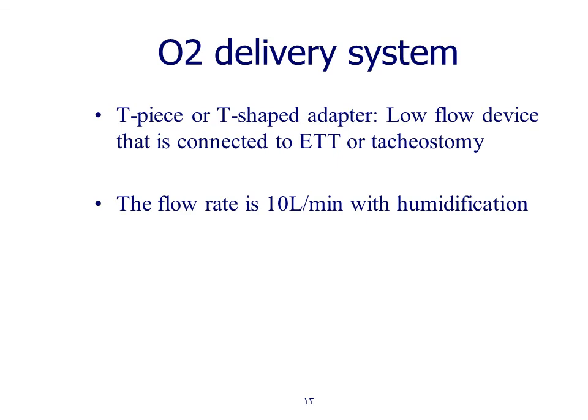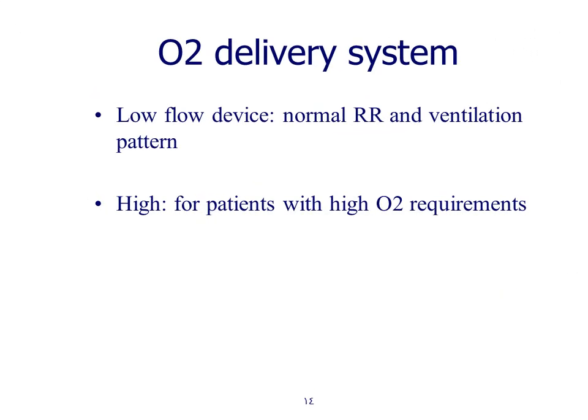Oxygen delivery system T-piece or T-shaped, which we talked about before, and it can give a flow rate up to 10 liter per minute. It's a low flow device, for normal respiratory rate and ventilation pattern. The high flow device is for patients with high O2 requirement.